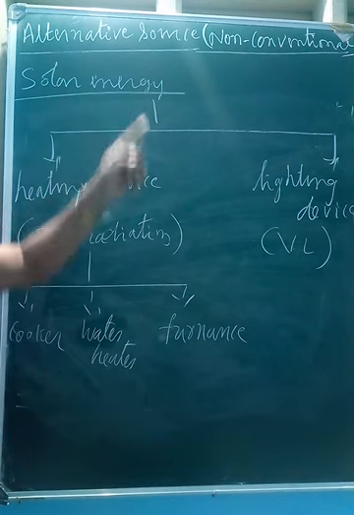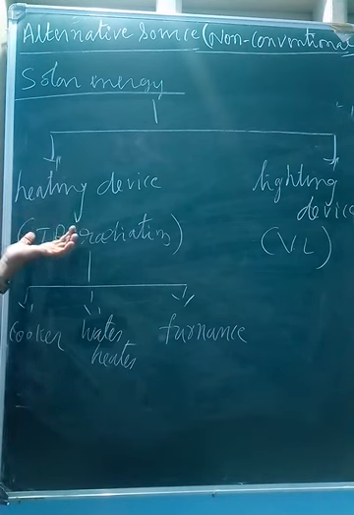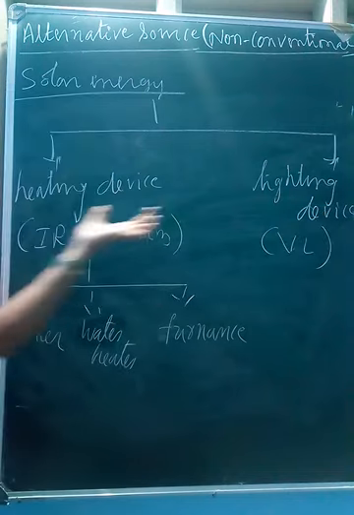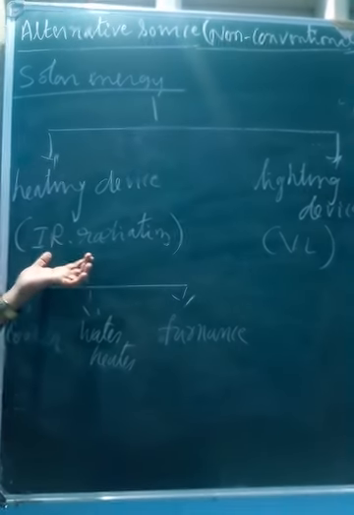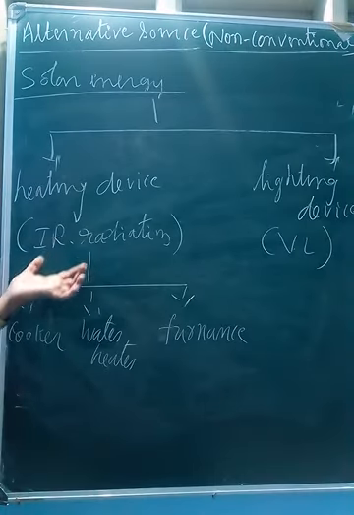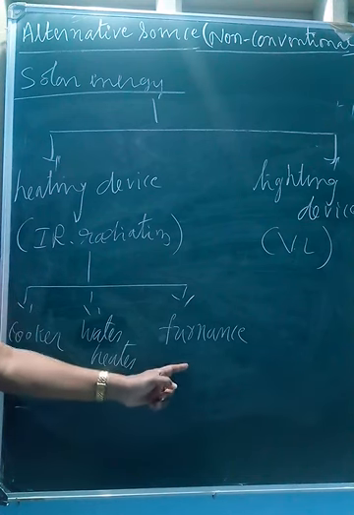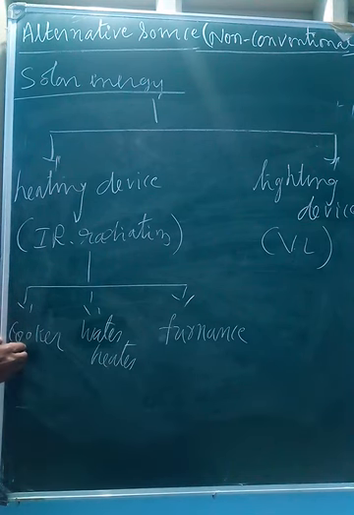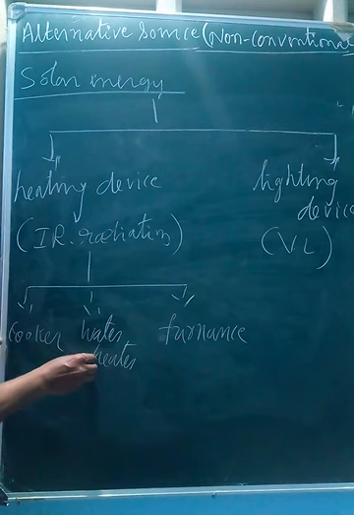Remember, solar energy is divided into two types: heating devices and lighting devices. In heating devices, all devices use infrared radiation. The three examples we can take for heating devices: one is the solar cooker, another is the solar water heater, and the third one is the solar furnace.